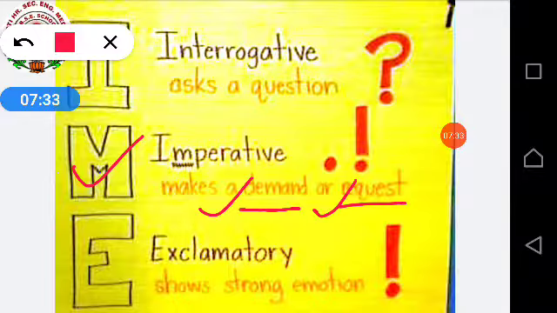Or else when we are requesting, please give me your pen, please give me your pencil. All this comes under your request. So what are imperative sentences? Imperative sentences are those sentences in which we are ordering, demanding or else requesting. Order means you are giving order. Shut your mouth, be quiet, open the door, open your book. Or else you are requesting, please give me your pen, please give me your pencil.